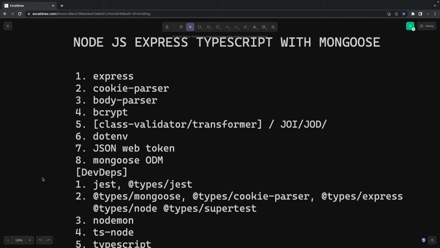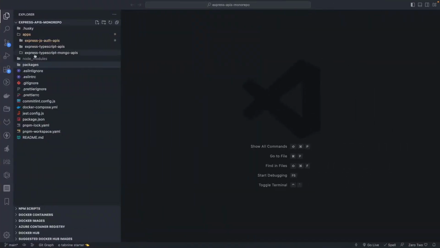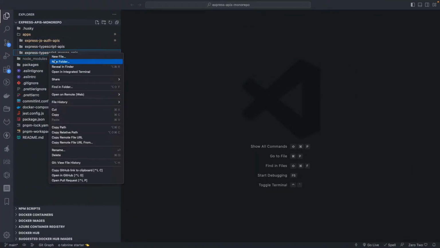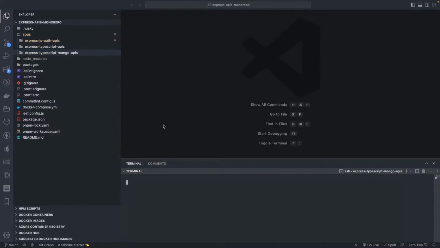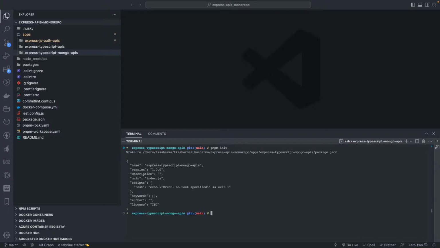So what are we waiting for? Let's get started. This is our code base which we are already using. I will just open this in the terminal. We are starting from scratch, ground zero. There is nothing right now inside this, right? pnpm init gives me these dependencies, and now I can just do pnpm add. First of all, the core dependencies: bcrypt, and then jsonwebtoken, and I have mongoose,